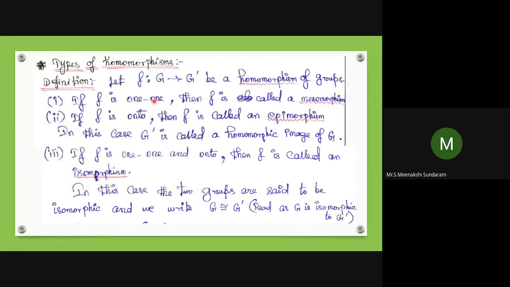What do you mean by onto function and what do you mean by one-to-one function? Can anyone tell me? When can you say it's a one-to-one function, or when can you say it is an onto function? Students, please reply.